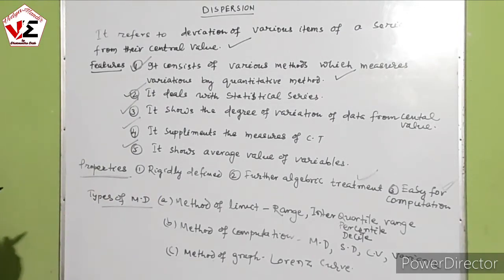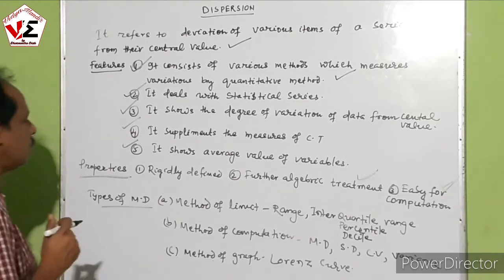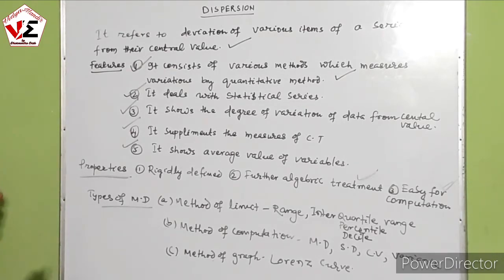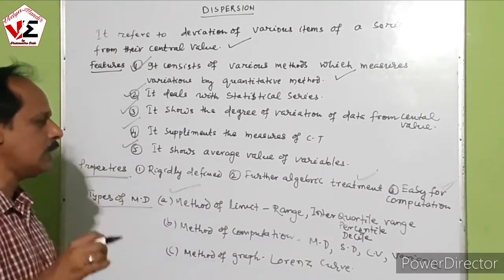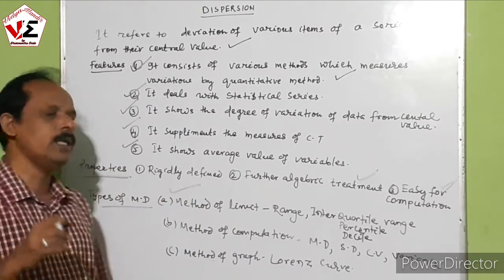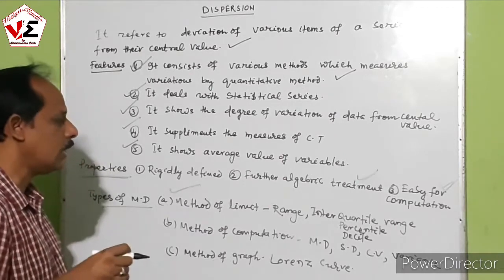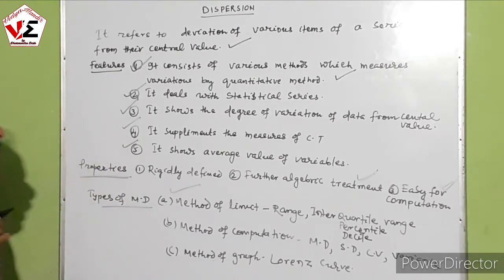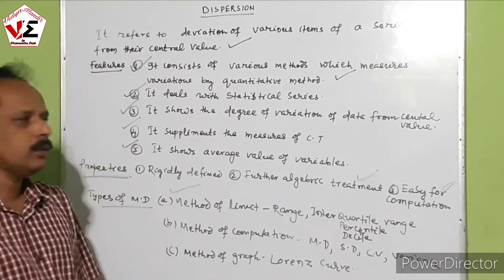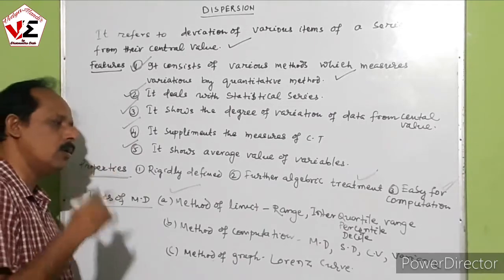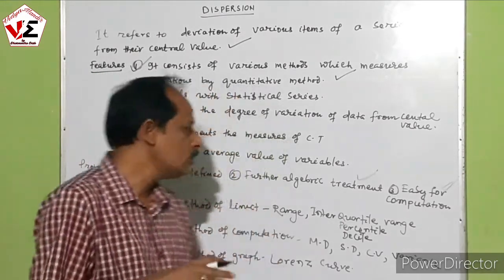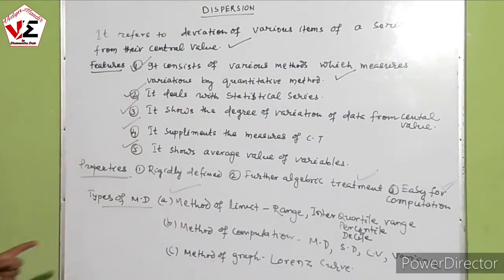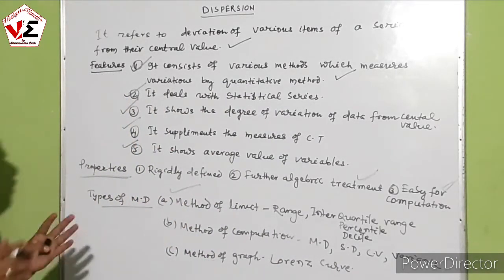Now we study the types of measures of dispersion. There are three types. The first is based on particular limits: range, interquartile range, percentile range and decile range. That is very useful for a particular limit, because we take the difference between the largest and smallest value, the highest and lowest quartile, the highest and lowest percentile, and the highest and lowest decile.